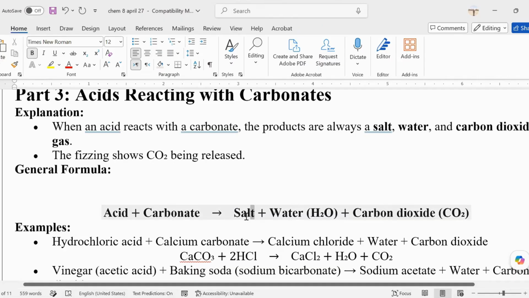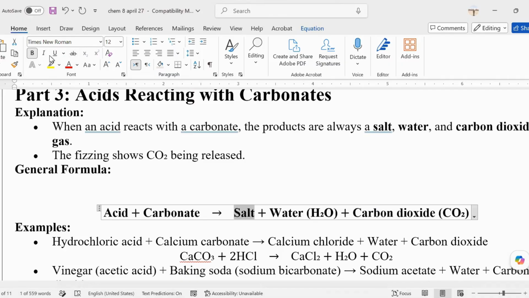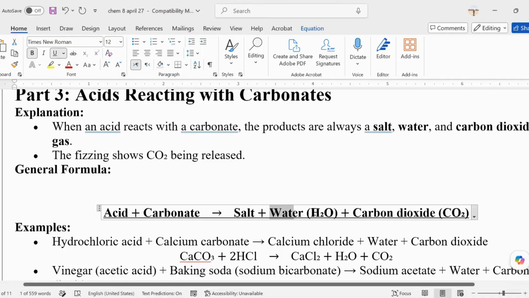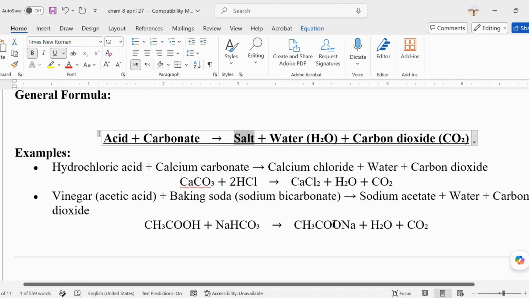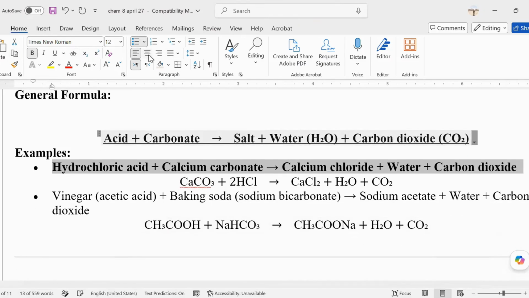Number one, you will produce a salt. It's a name of a salt. Number two, you will produce H2O, definitely H2O. And number three, the third product will be carbon dioxide. So again, in this part, the scenario is you will add an acid and a carbonate, and the products will be a name of a salt, H2O, and CO2. So for example, so that we can identify.